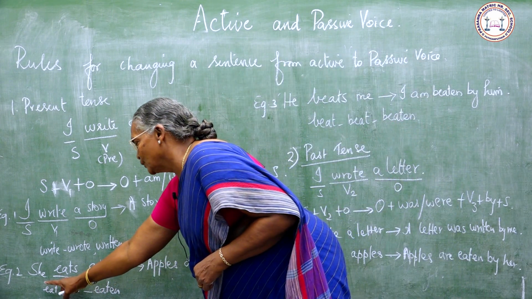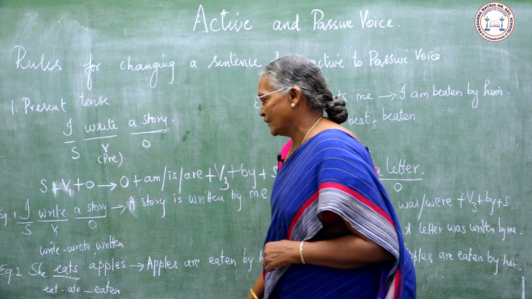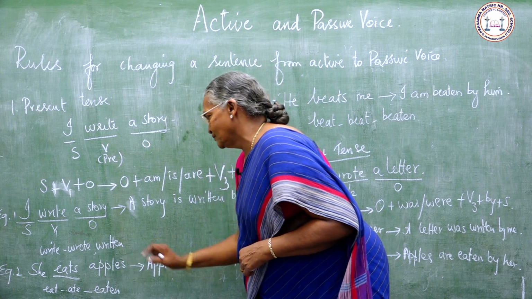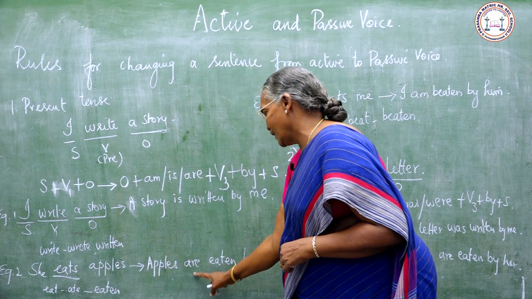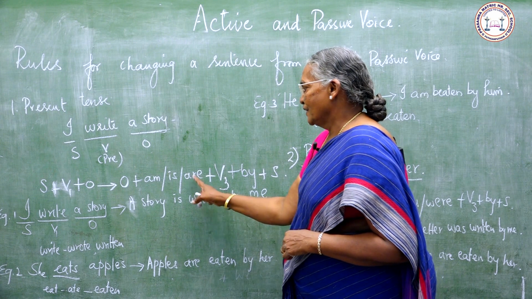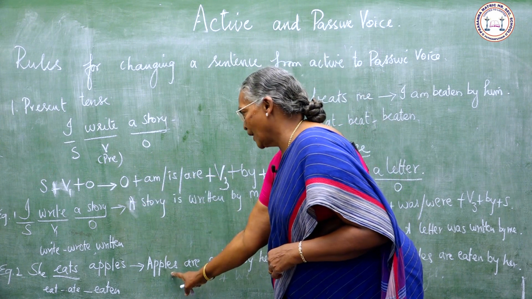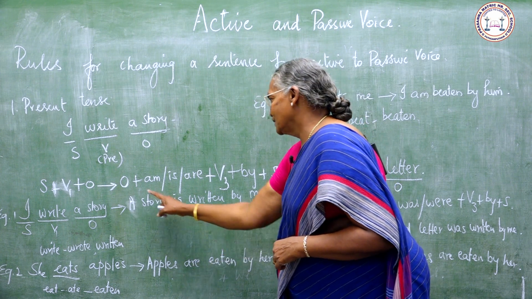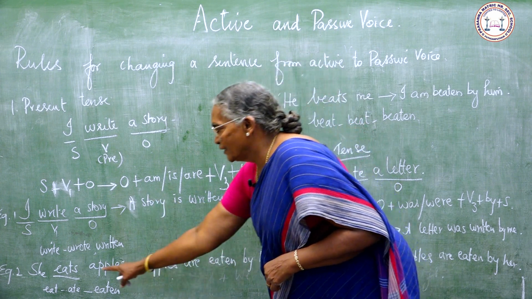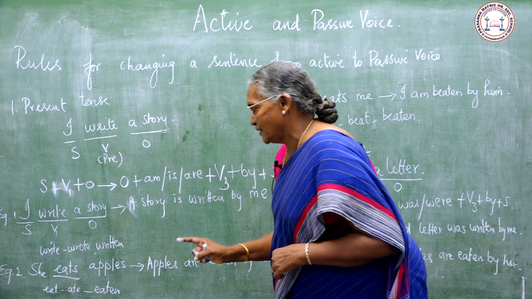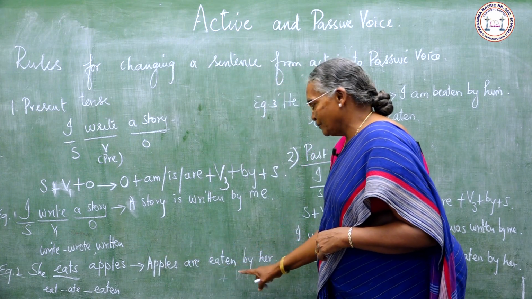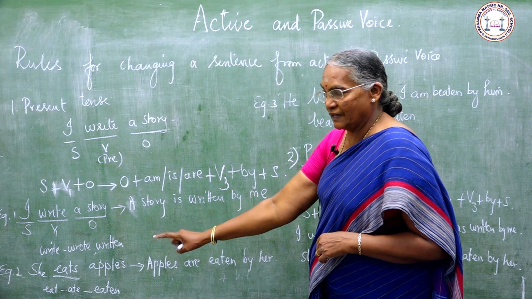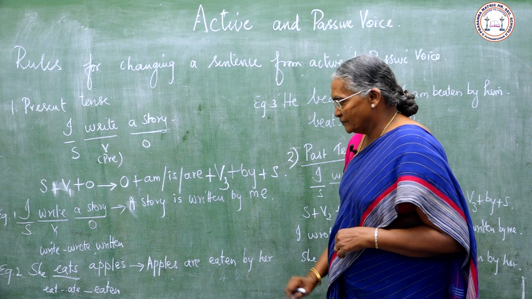Example 2: she eats apples. Apples is the plural form. So, apples are eaten by her. Here, the object is apples, and are is suitable to this object. So, apples are. The third verb for eat: ate, eaten. Apples are eaten by her. She will change into her.